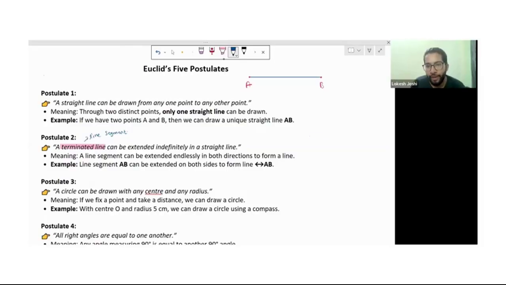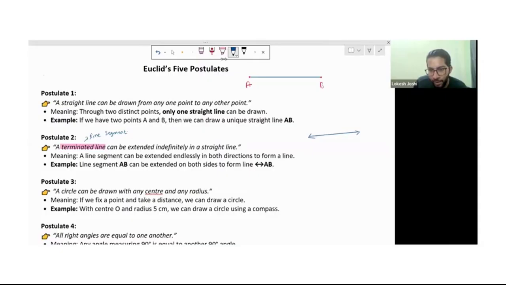If we have any terminated line, we can extend it in both directions, and geometrically it looks like this. A line segment can be extended endlessly in both directions to form a line.